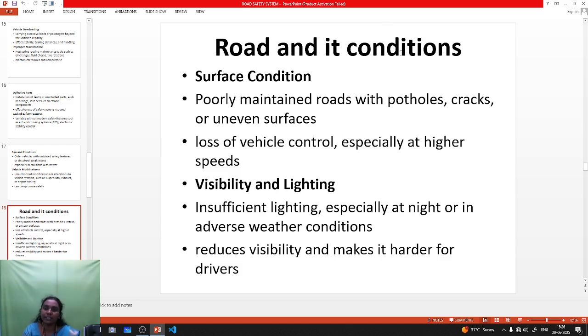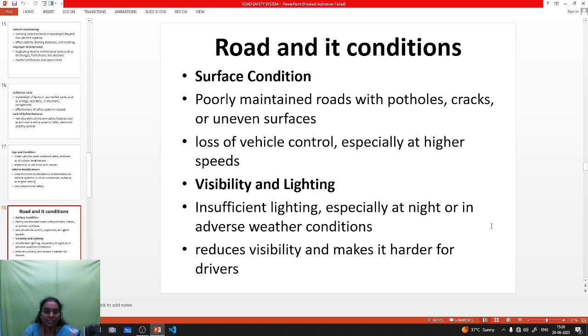Road and its conditions cause most of the accidents, we can say. One is the surface condition. Surface condition is a reason for poorly maintained roads. Very poor roads have potholes, cracks and uneven surfaces, ups and downs. When a vehicle passes over a poorly maintained road at high speed, it leads to loss of control, and the loss of control leads to accidents.